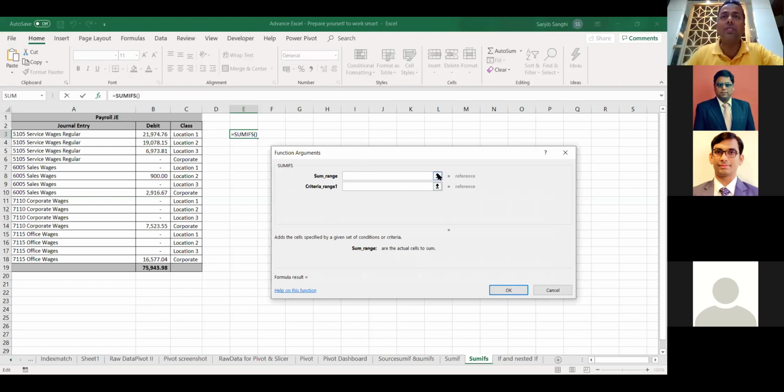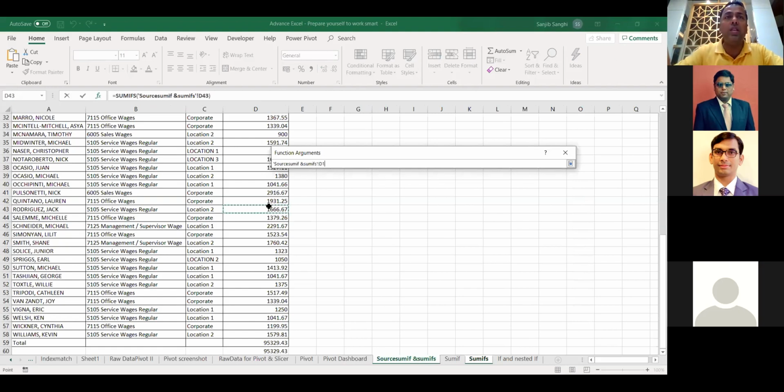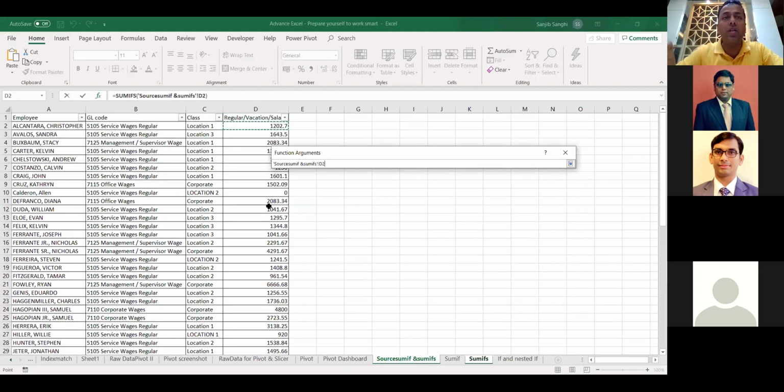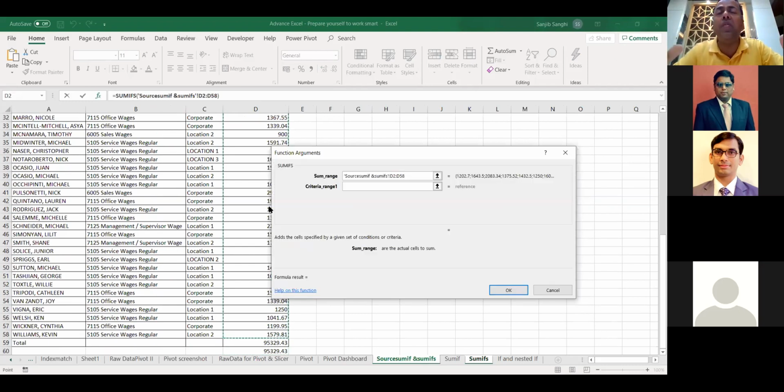All right, I'll do that. I'll go back here and my total is here. So I'll say this is my sum range. Fair enough. Come back. I'll take this as a data, right? D2 to D58. We all know that. We have taken the sum range.